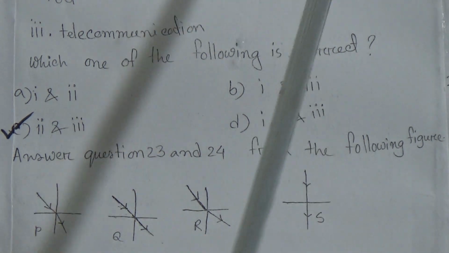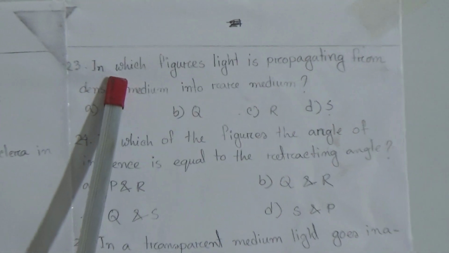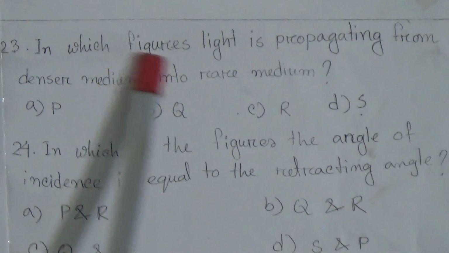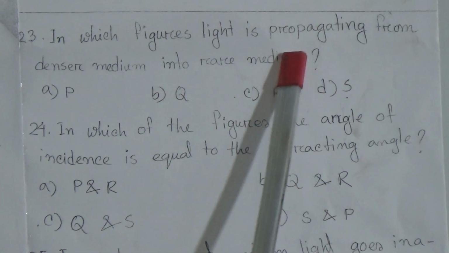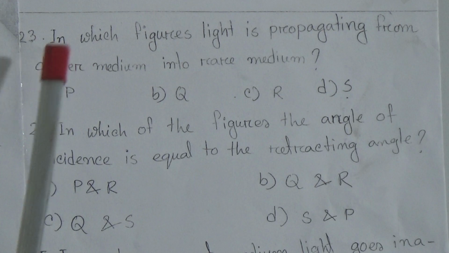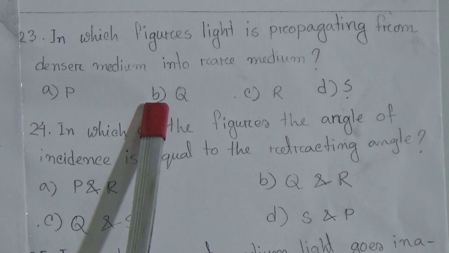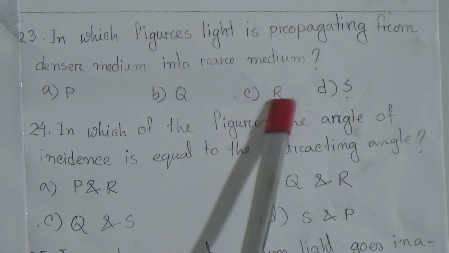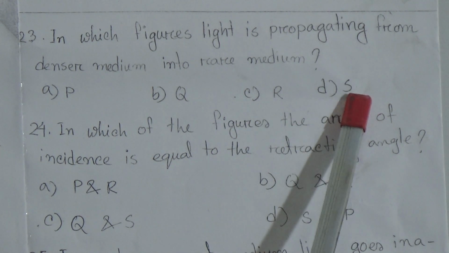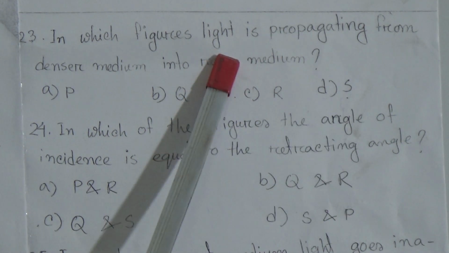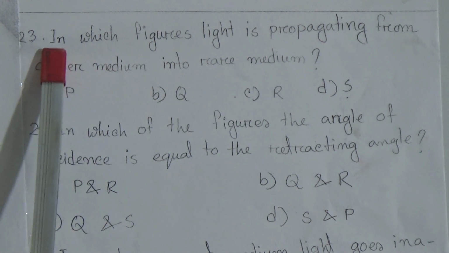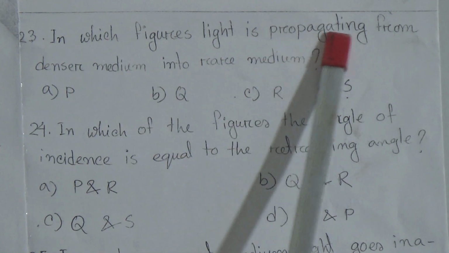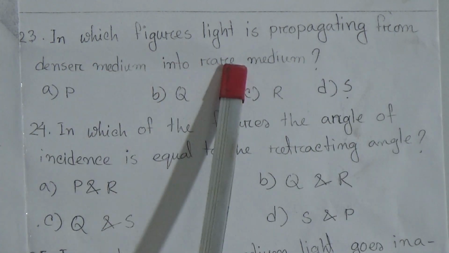Now come to the question. Question number 23. In which figure is light propagating from the denser medium into the rarer medium? Dear students, here option A is P, B is Q, C is R, and D is S. For finding the answer, we have to come again to the stem. In which figure is light propagating from the denser medium into the rarer medium? Come to the stem.